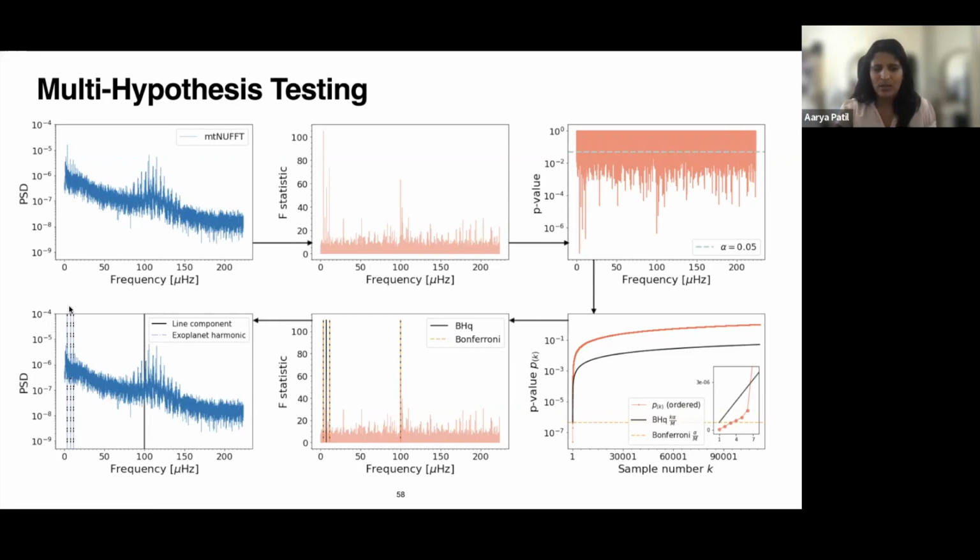And the interesting thing we found is that by doing this procedure without feeding anything into the model about the physics, we found that 3 of those components actually coincided with exoplanet harmonics. We think that our method is actually able to find out these exoplanet harmonics as purely periodic and not the P modes, because these P modes are quasi-periodic or damped oscillations.